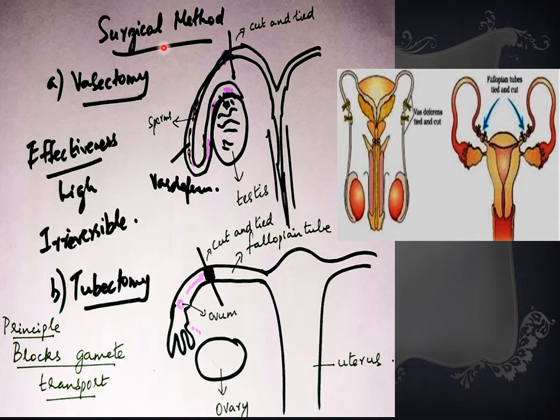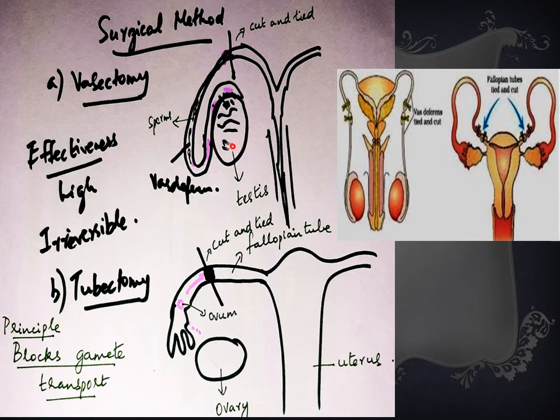The last method is surgical method. It has poor reversibility. The previous methods, whatever we studied, are reversible, whereas surgical method has poor reversibility. The two varieties of surgical method are vasectomy and tubectomy. In case of vasectomy, the vas deferens that transports the sperms from the testis towards the urethra will be cut by qualified professionals and tied. Either it is cut and tied or it is folded and tied. A small portion of the vas deferens is cut as well as tied.